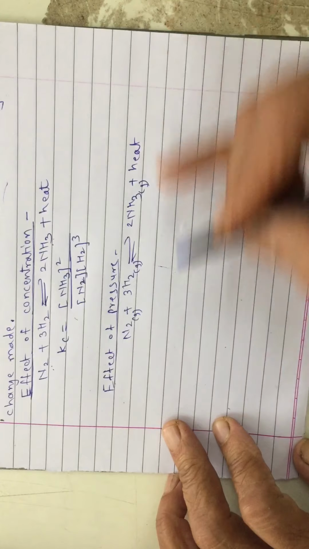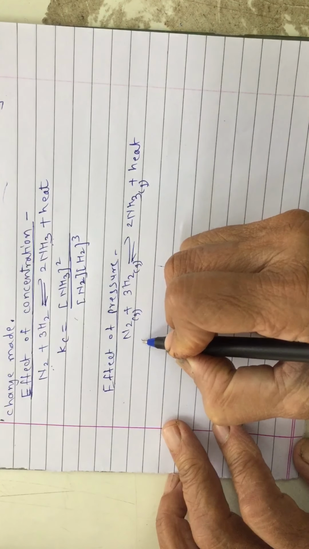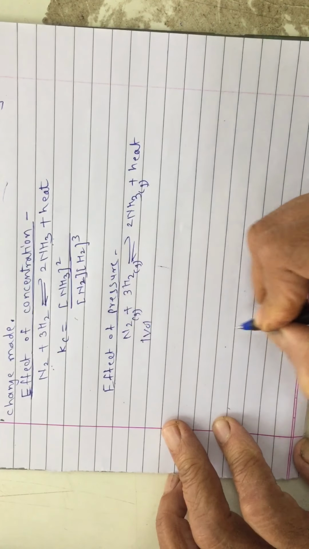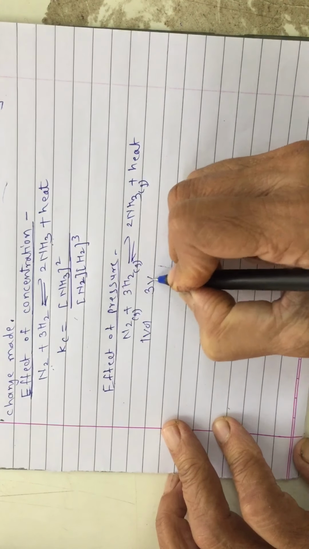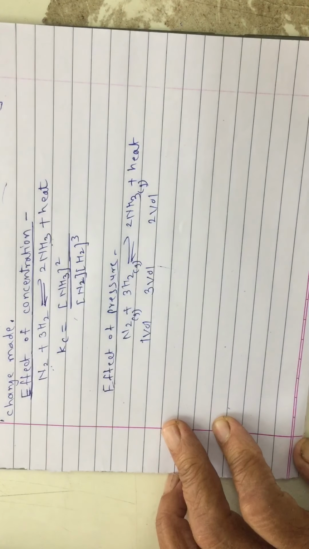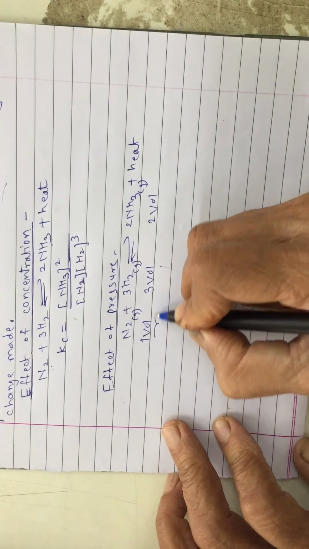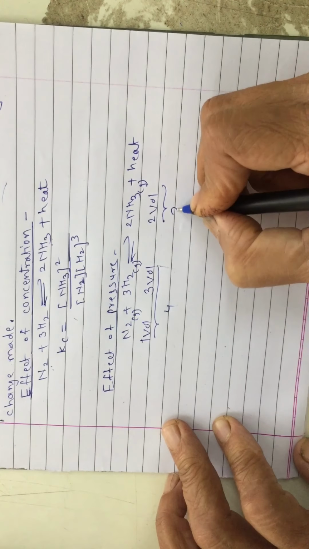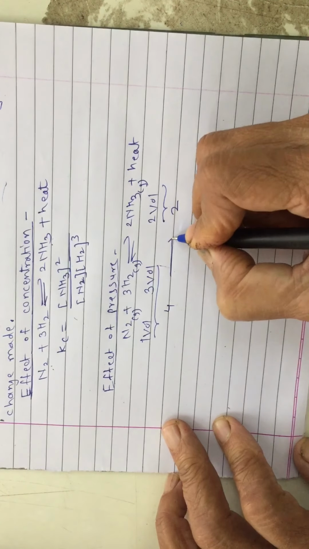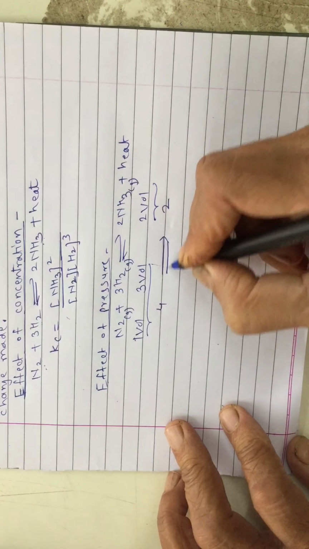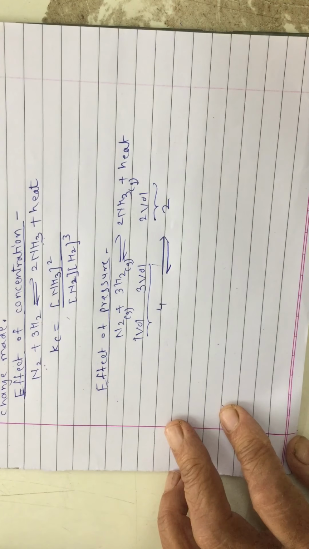Okay, now what is happening in the reaction? See, if you consider volumes, then one volume of N2 is reacting with 3 volumes of H2 and 2 volumes of ammonia are formed. Okay, so total volumes of reactants are 4 and total volume of product is 2. So volume is decreasing in the forward reaction and it is increasing in the reverse reaction.